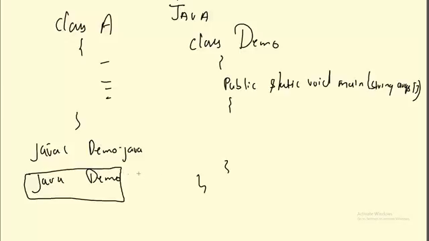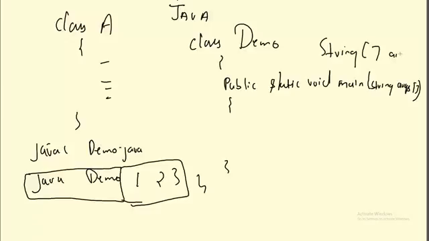I will be able to pass the arguments something like this: 1, 2 and 3. So this is the way I will be able to pass the arguments. Whenever I do this, everything will be stored in the form of a string array, and args is just a variable which is pointing to it. You can also write String args like this. Anything I pass, 1, 2, 3, will be in the form of a string itself. I can also do something like this: Open Lambda and Nandish.